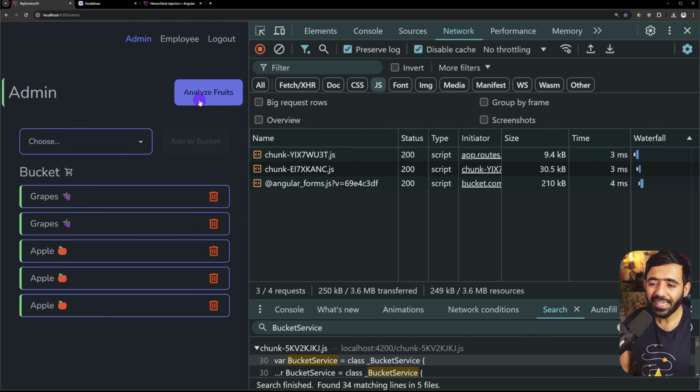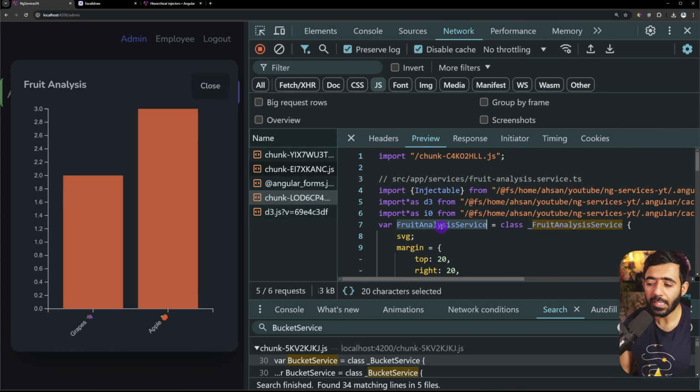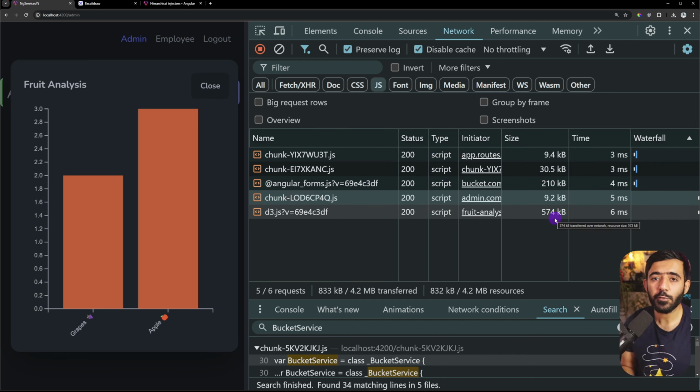So now if I click analyze fruits, then we are going to get the D3.js and also the chunk that includes the fruit analysis service. So we are able to lazily load a service when we actually want it, not to have this 574 kilobytes of D3 when the page loads. And that is a pattern that not only you can use with services, but other modules as well. So you can lazy load different modules and maybe even do more going forward. And that's pretty much it.